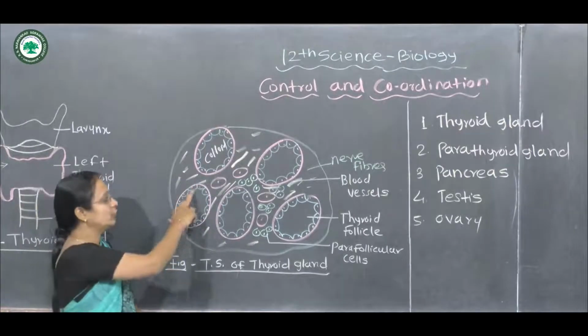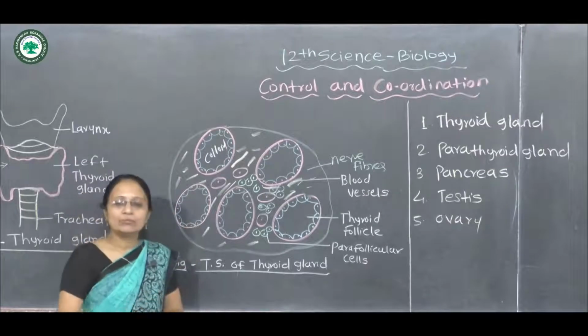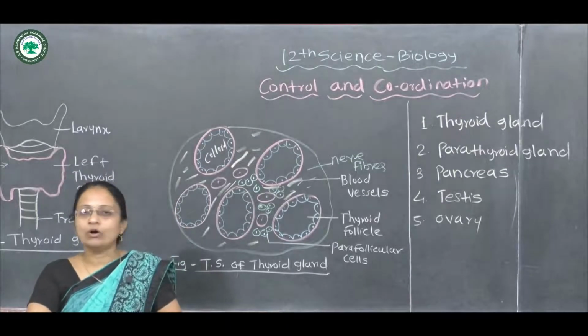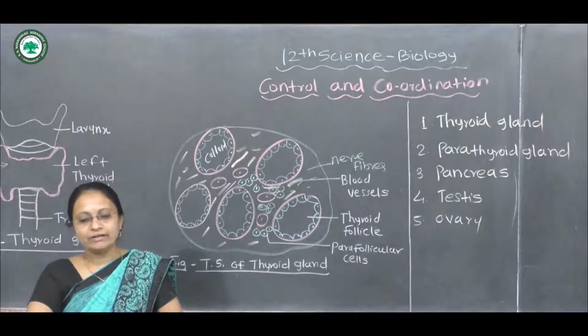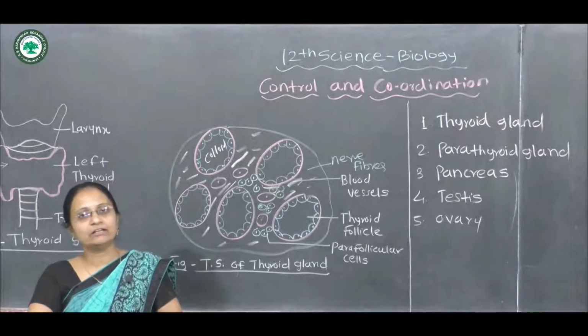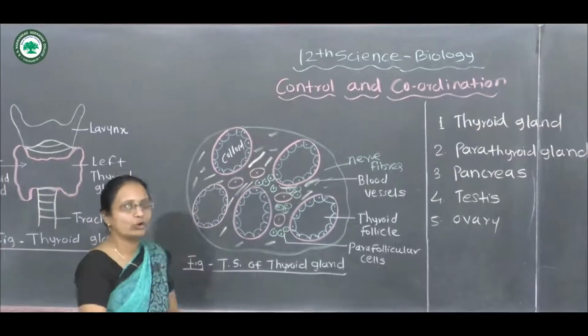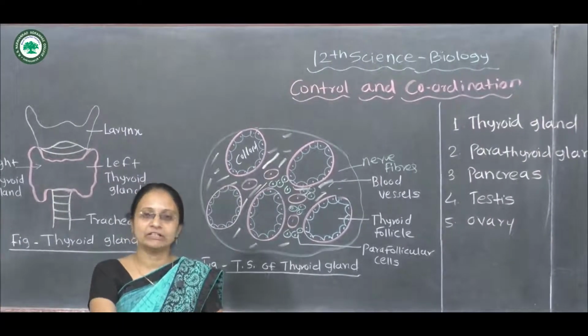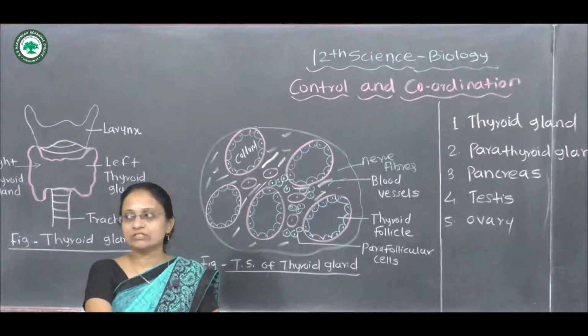A single follicular cell is surrounded by a single layer of basement membrane or epithelial cells, and this epithelial layer is filled with the colloid, a jelly-like material, which we also call the ground substance.